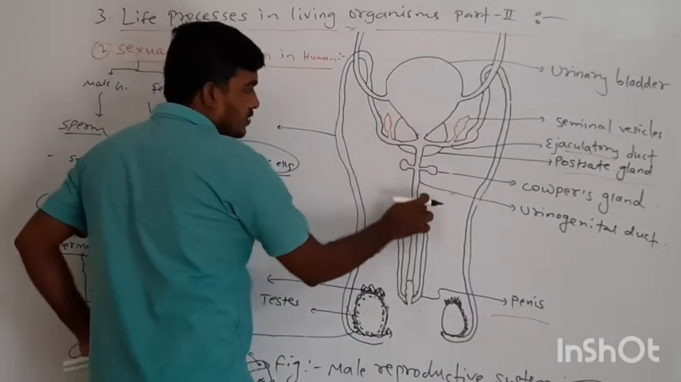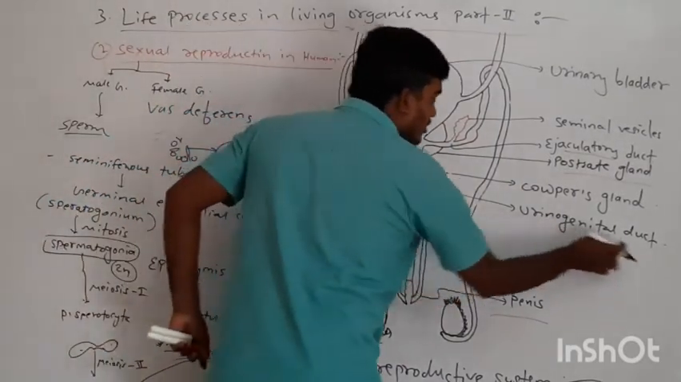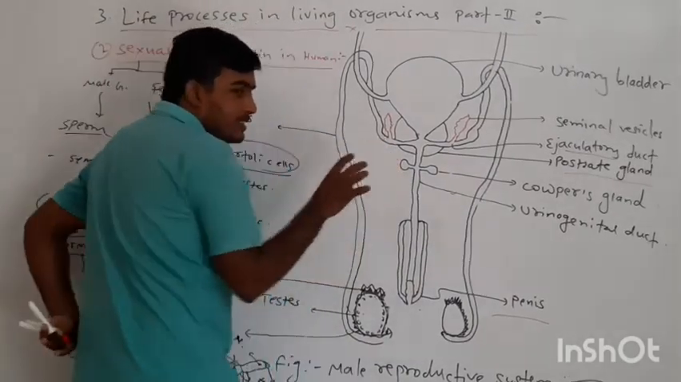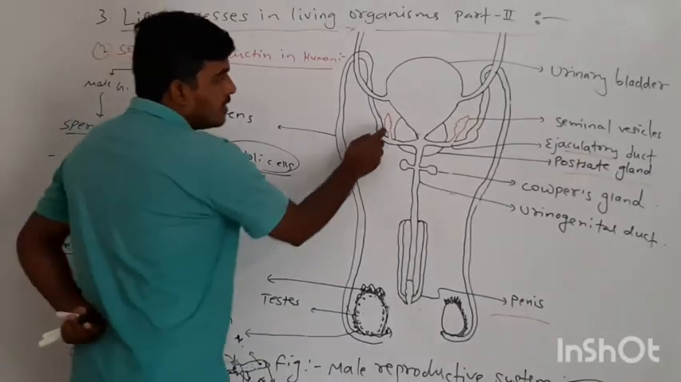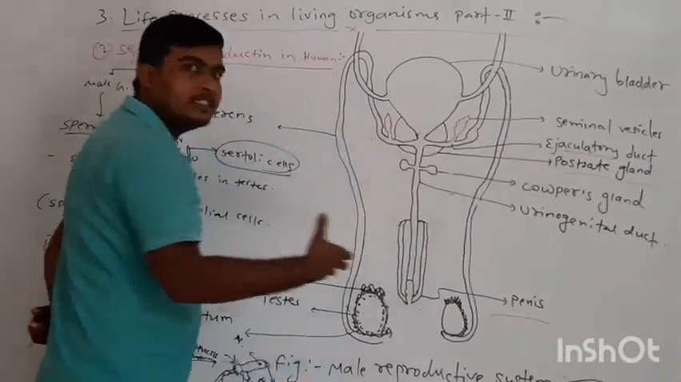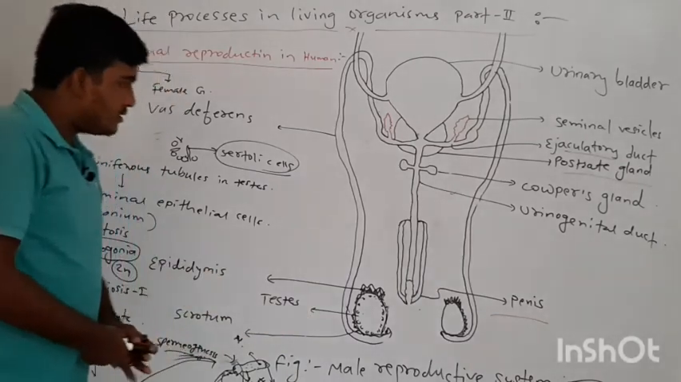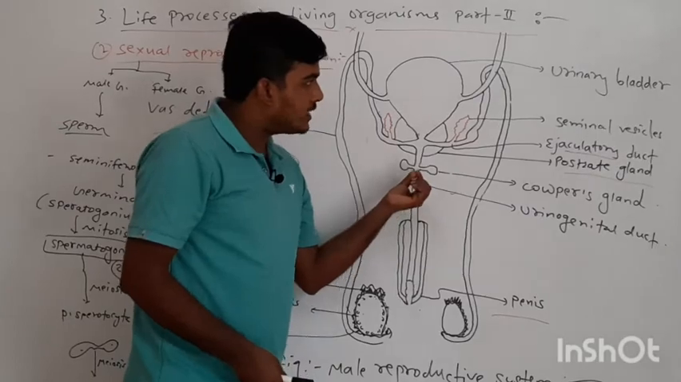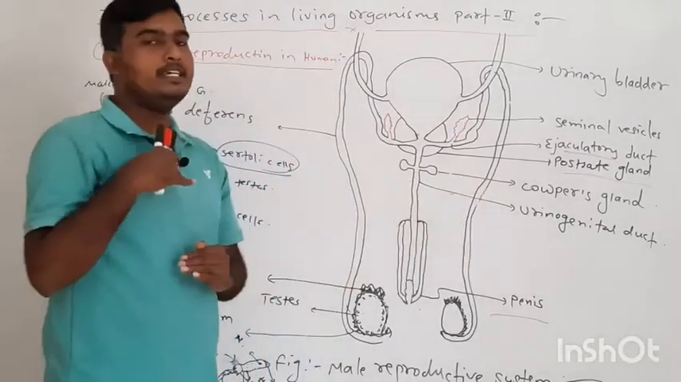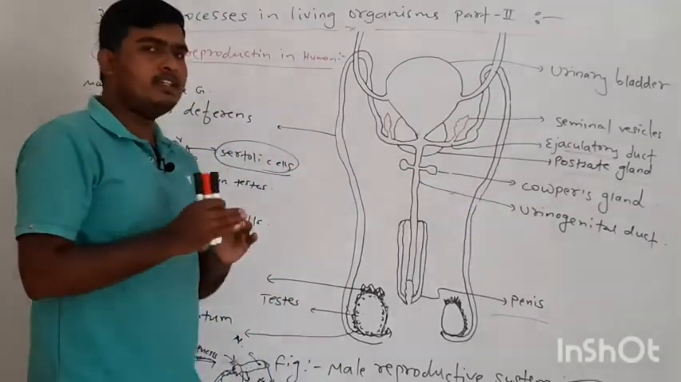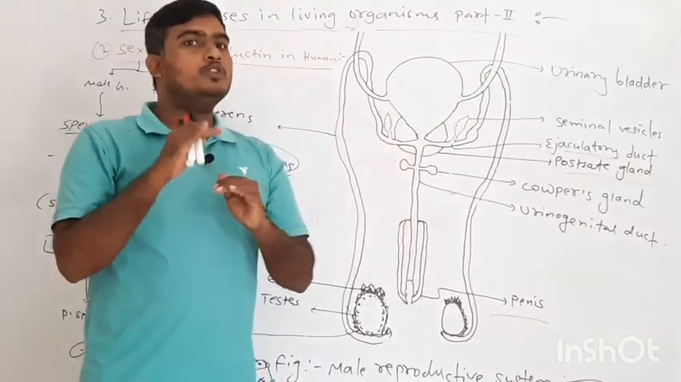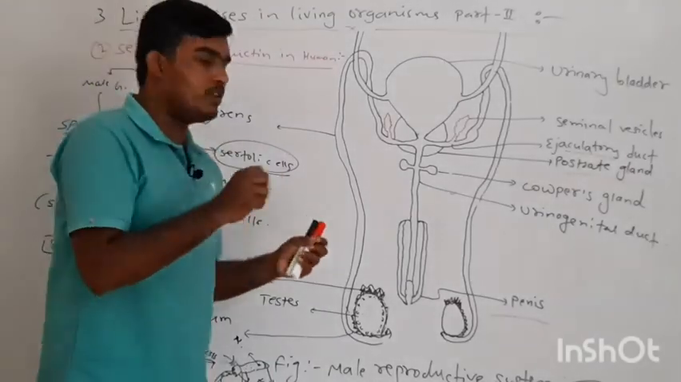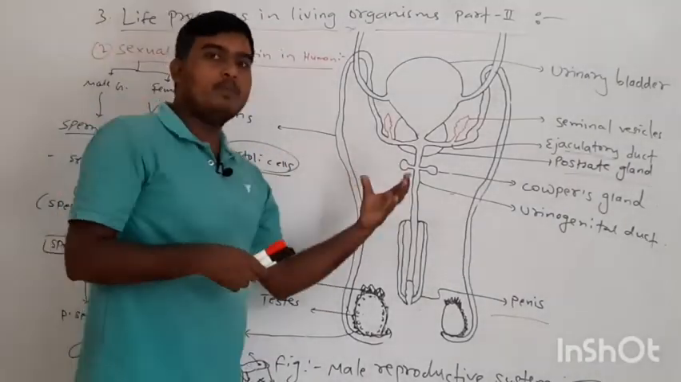From here to this one, this is called the urinogenital duct. During this process there are secretions from the seminal vesicles, which secrete the semen, we can say, and the prostate glands as well as the Cooper's glands also secrete their secretion. That secretion is a sticky substance which is useful for lubrication, so that the sperm can move smoothly.